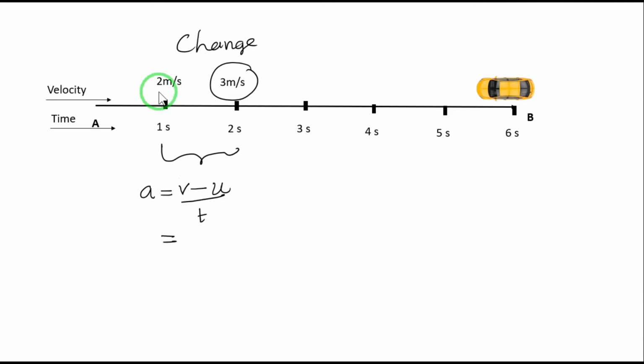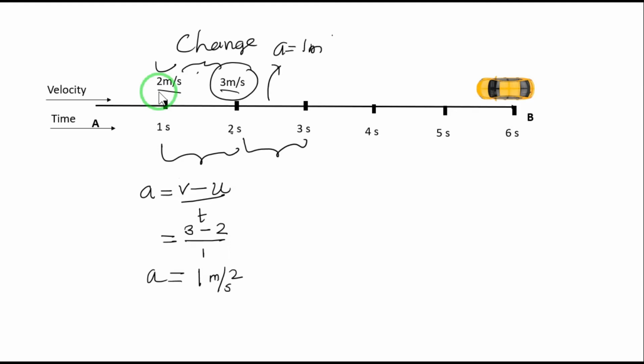So in this case, time is 1 second, v is 3 meters per second minus u is 2 meters per second, and that becomes 1, so a is equal to 1 meter per second square, right? This is between the first second and the second second. In the same way, between the second second and the third second, you can calculate, and here also you get a equals 1 meter per second square.